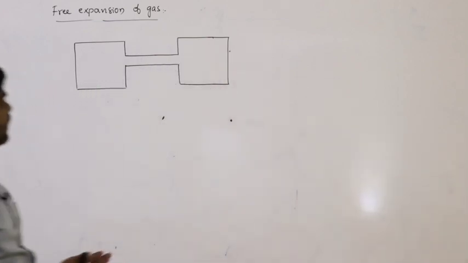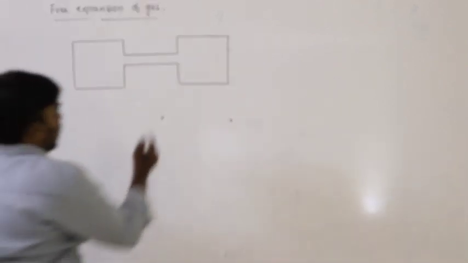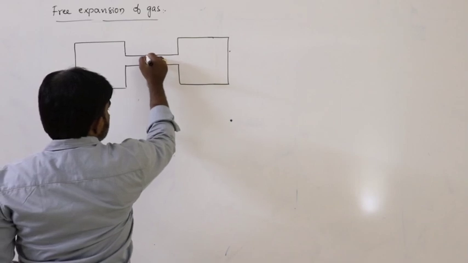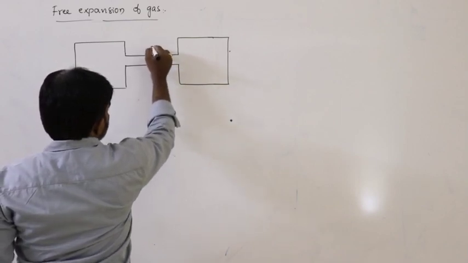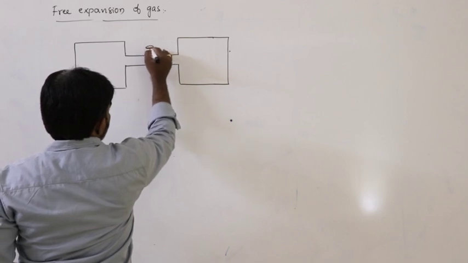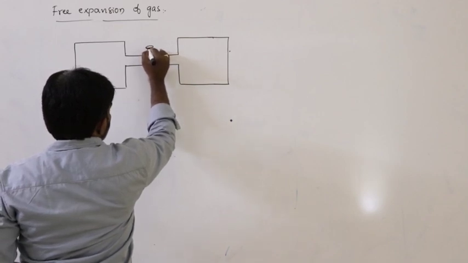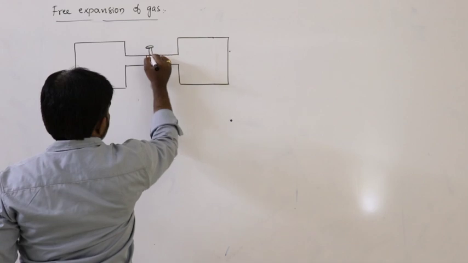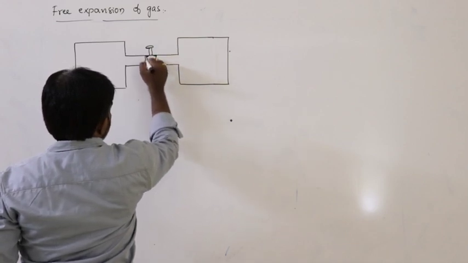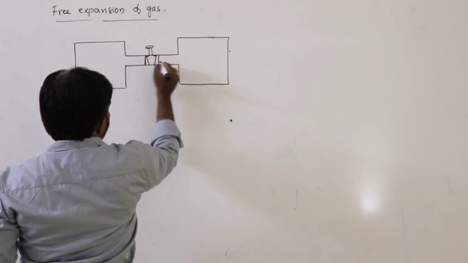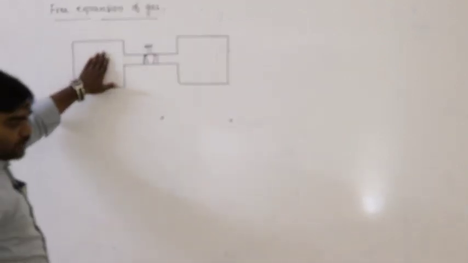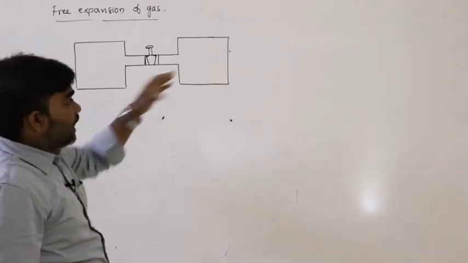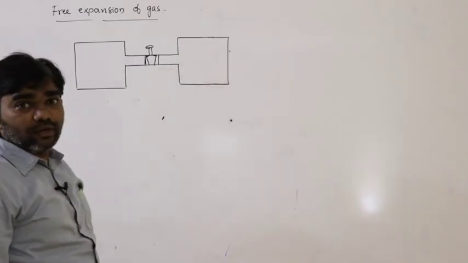These two chambers are provided with a piston. Here it is. So here one chamber is completely filled with the gas, another chamber is evacuated.